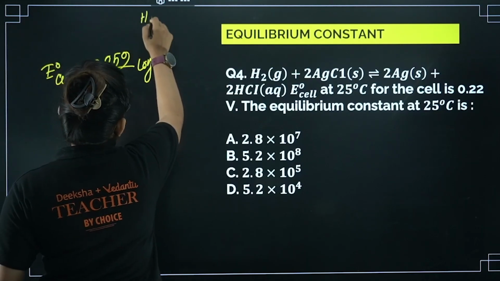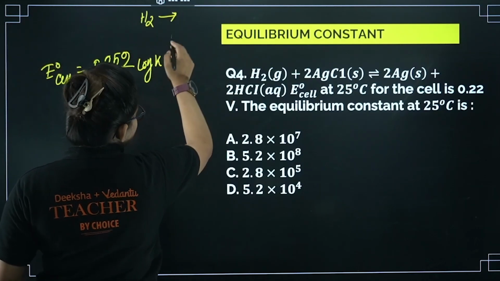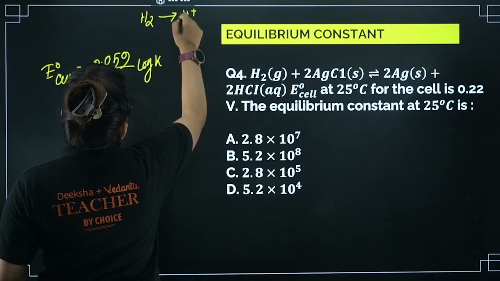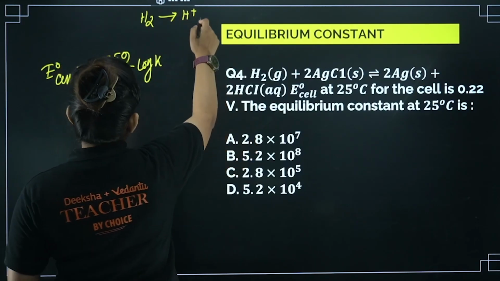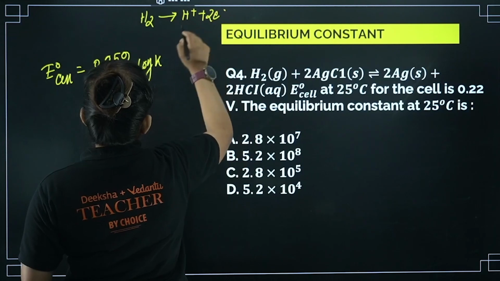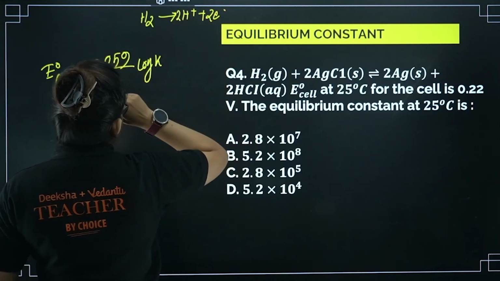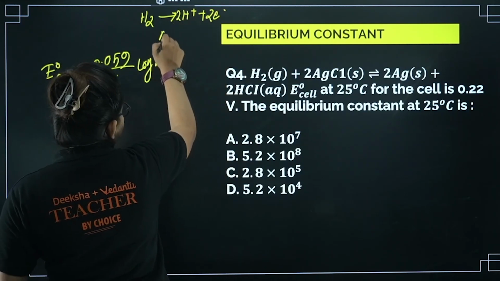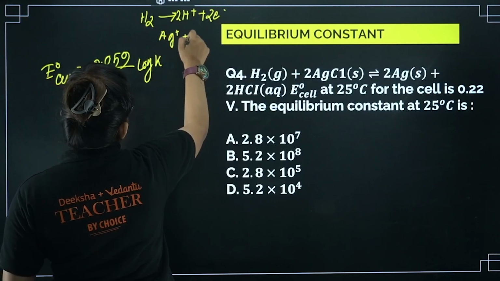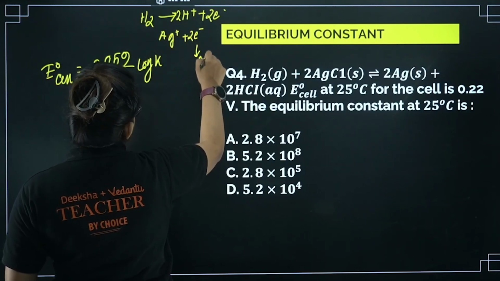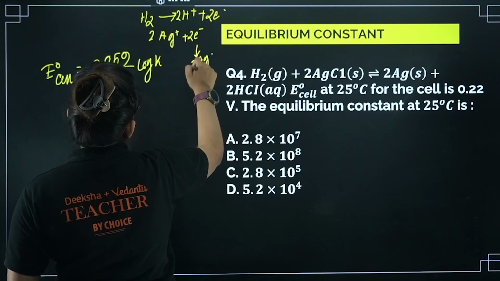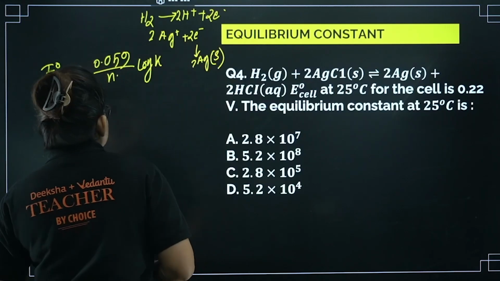So H2 is getting converted to H plus. So from here it is giving 2 electrons, right? Okay, like this. Now Ag plus is taking 2 electrons and it is converted to Ag. So let's multiply like that.